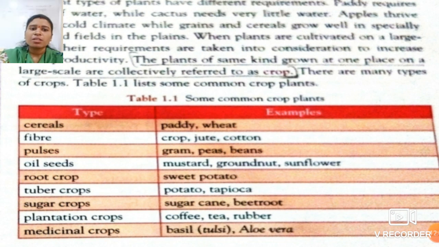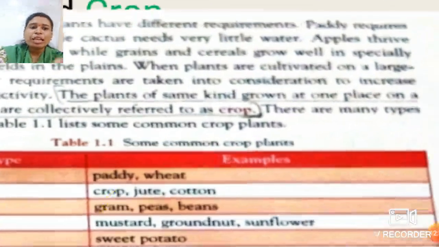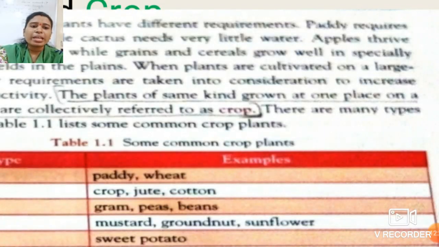Okay students. So again I repeat the definition. Whenever plants of the same kind are grown at one place on a large scale, then collectively they are called a crop. Okay. So you have to underline these two lines students, because it is the definition of crop.